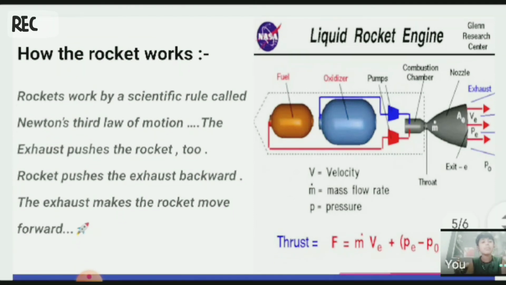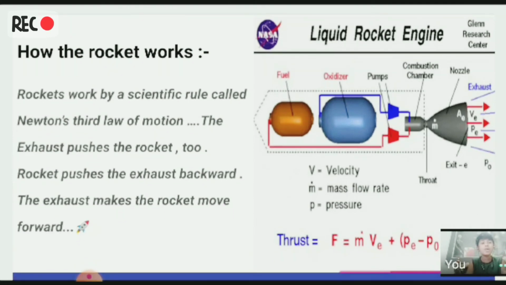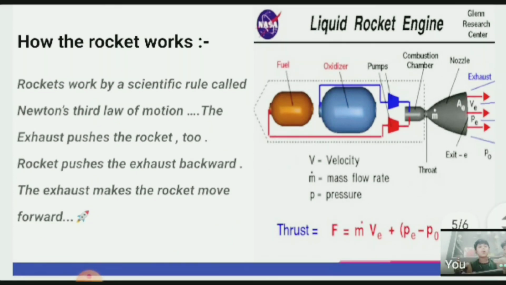Now talk about the pump and combustion chamber. I told you before, the nozzle is A_E, m dot. Now the formula of thrust: V is the velocity, m dot is the mass flow rate, P is the pressure. Thrust F is equal to m dot V_E plus (P_E minus P_O) A_E. The meaning of this is that the fuel and oxidizer are delivered by the pump to the combustion chamber, then to the nozzle, and the thrust is made by this.